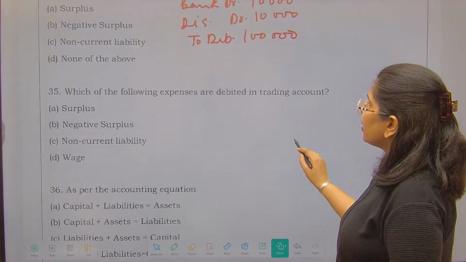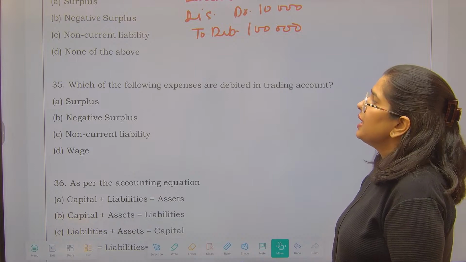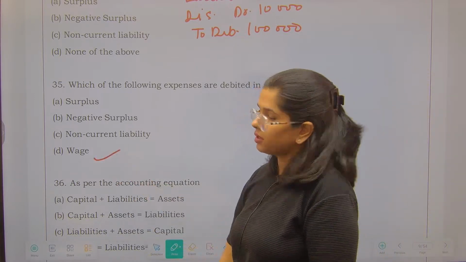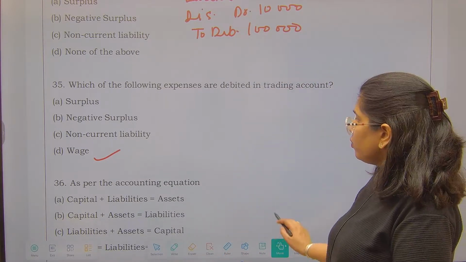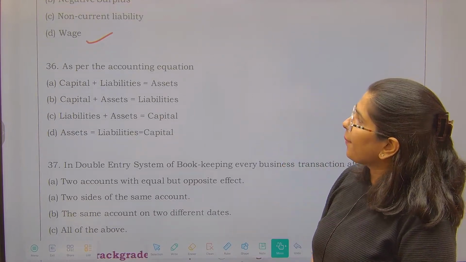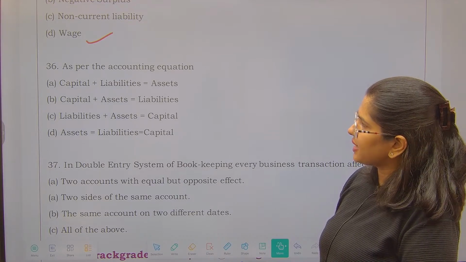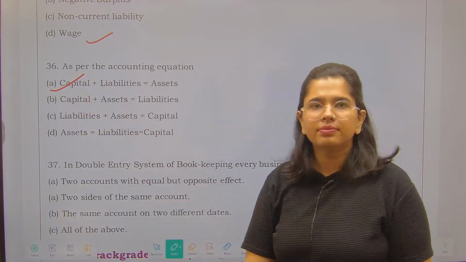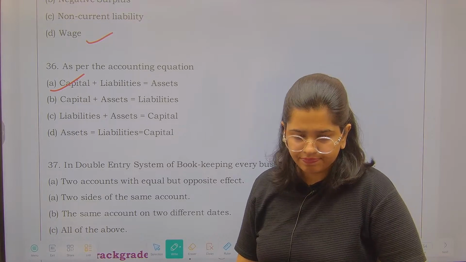Next we have: which of the following expenses are debited in the trading account? Surplus, negative surplus, non-current liability, wages. This is a fairly easy question. Okay, wages is something that we debit in our trading account. Now, as per the accounting equation, what is the equation? Capital and liability equals asset, capital plus assets, liabilities plus assets, assets equals liabilities equals capital. This is right: capital plus liabilities is equal to my assets.